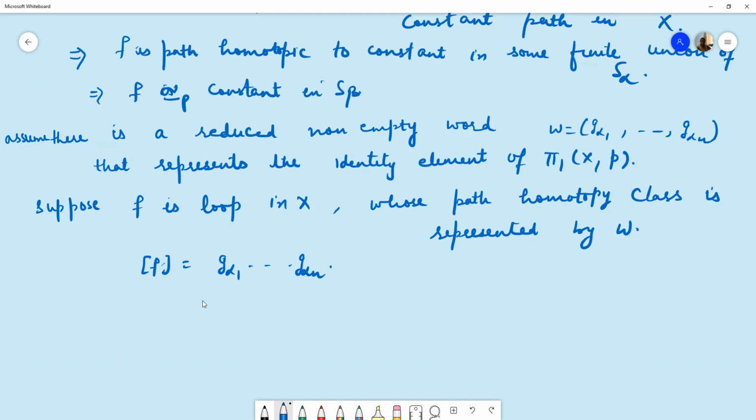So it is a contradiction to the finite case. So in this case also pi1 X, p is a free group. And obviously these f1, f2, f alpha are free systems of generators, if f alpha is a loop in S alpha representing a generator of pi1 S alpha, p. So this completes the proof of the theorem.